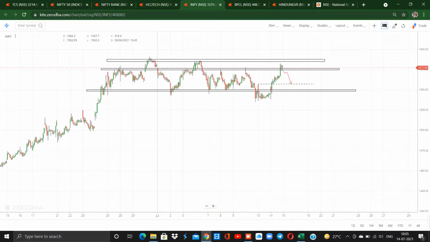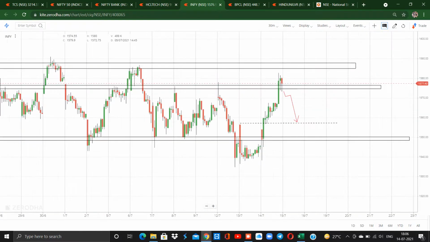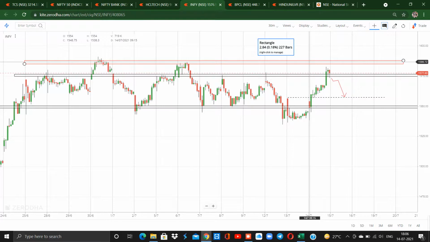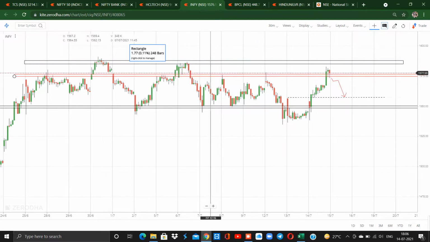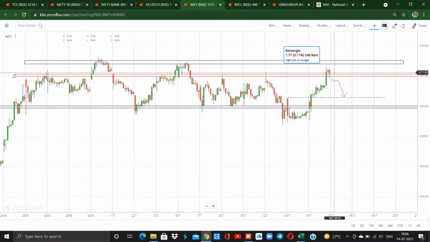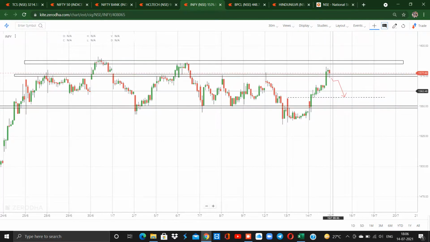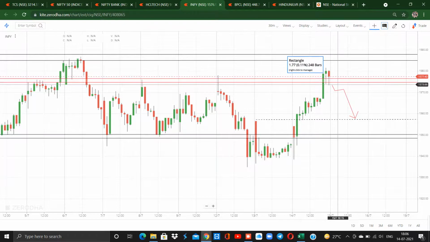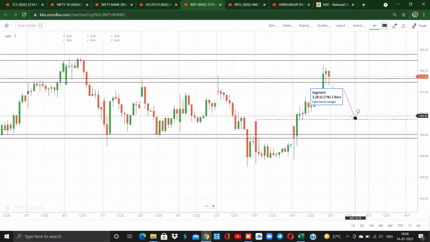Next stock is Infosys. So Infosys is also nearby the resistance area. We could see that the market has resisted over this region, which is around the price range of 1586 to 1585. So this is considered as a resistance zone in Infosys. The market is already nearby it. So when the market tomorrow closes below the price of 1573, we could go for a sell, and our target might be 1558 on the selling side.